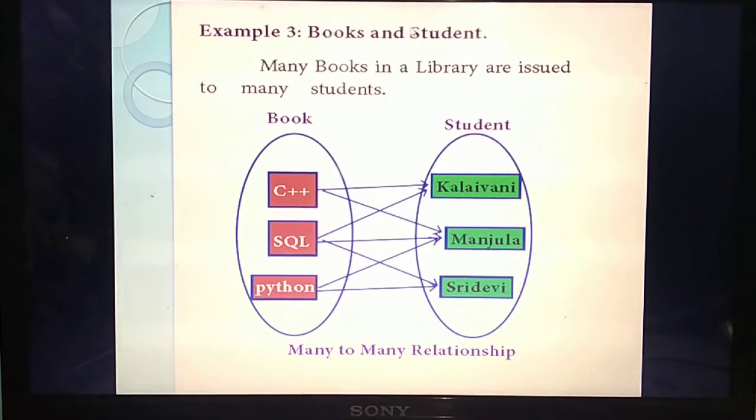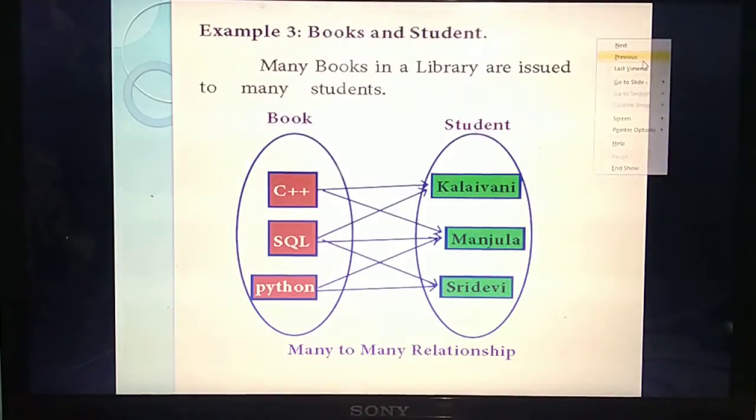For example, in a library, whether only one book is there? No. A lot of books are there. Based on your needs, you can choose any kind of book. That is what they are giving. See here, 3 kinds of books they have given: C++, SQL, Python. The C++ book can be chosen by 2 or 3 persons. The same book can be chosen by another 3 persons. Likewise, any number of books can be chosen by any number of students. That is called many to many relationship.